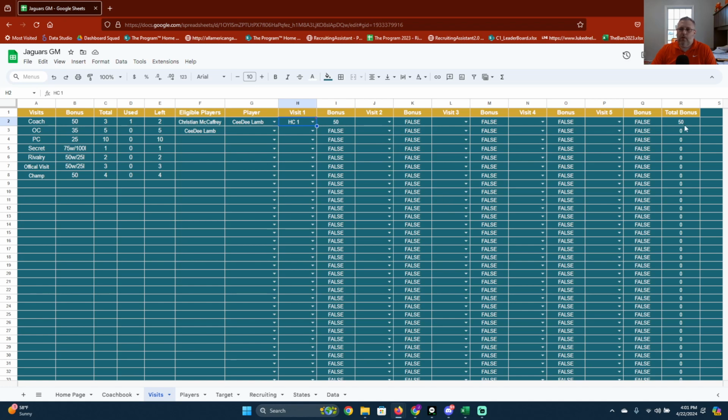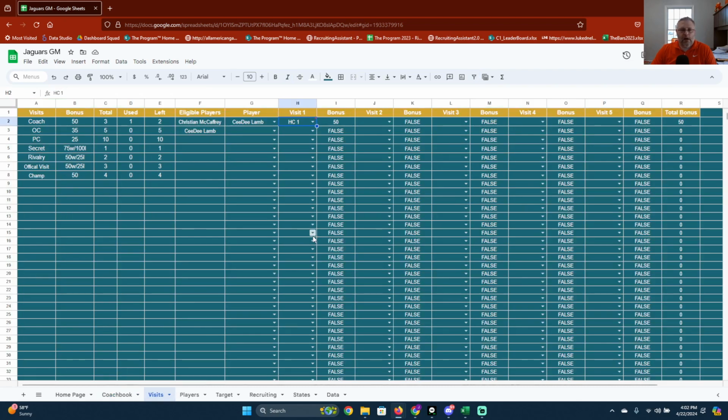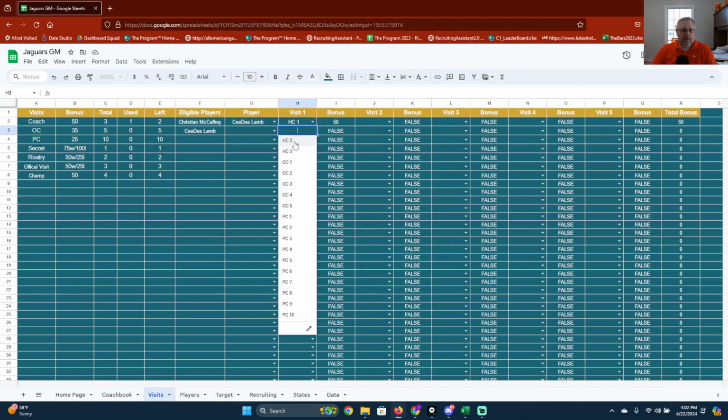And then over here, your total bonus will come over here on how many visits you have, and then that will automatically come back over here. So you'll put that on Lamb, brought over those points, that's the extra 50 points with his points with bonuses. So once again, as you can see, that disappeared. The head coach one disappeared from the list, so you can't use that again.